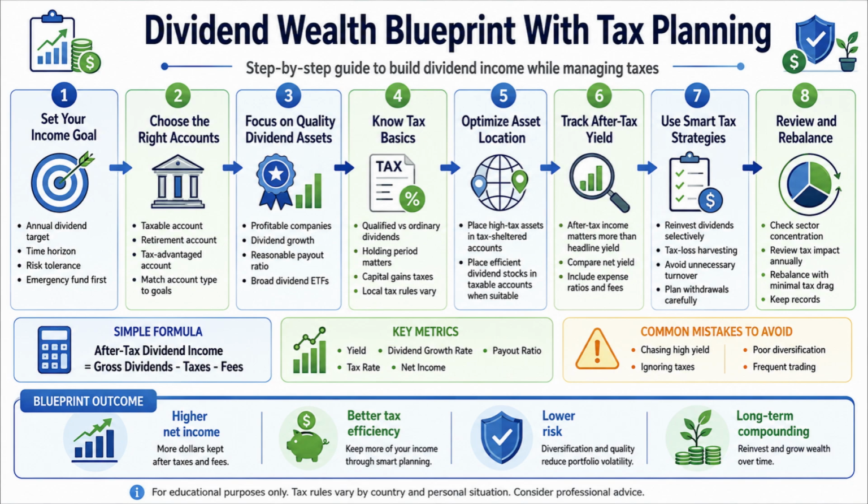In addition, use smart tax strategies carefully. Dividends may be reinvested to purchase additional shares and increase future income through compounding. However, reinvestment should remain consistent with your portfolio allocation and cash flow needs. Tax loss harvesting may also help offset certain taxable gains where permitted. At the same time, avoid unnecessary buying and selling because frequent turnover may create additional taxes, fees, and record-keeping requirements. Retirement withdrawals should also be planned carefully to manage taxable income.